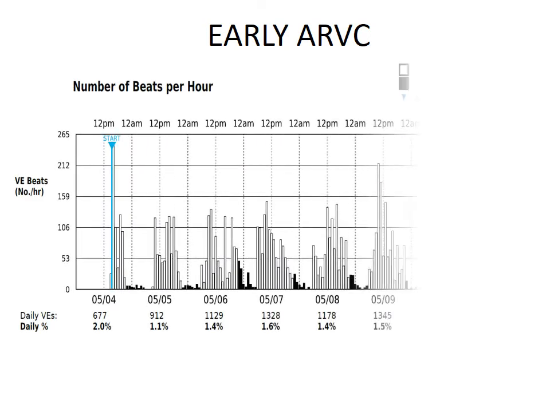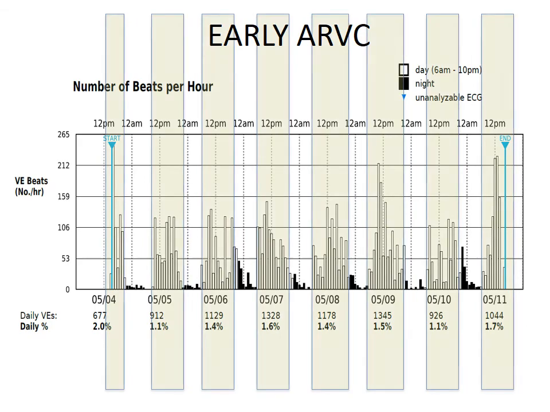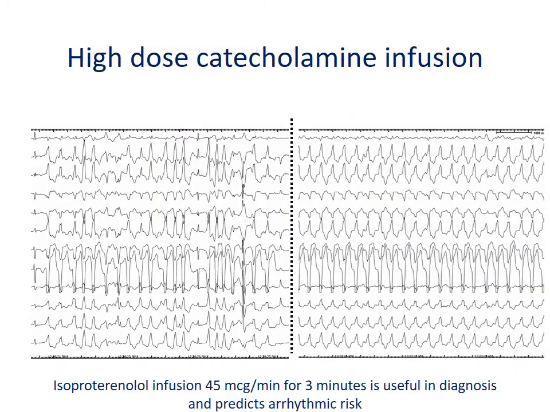Here's shown a 7-day continuous recording using a Zio patch in a patient with ARVC. You can appreciate that the number of PVCs, shown as these bars, is much higher during the wakeful time compared to during sleep. And this is a classic pattern seen in early ARVC. However, as time goes by, the PVC count remains stable throughout the day.